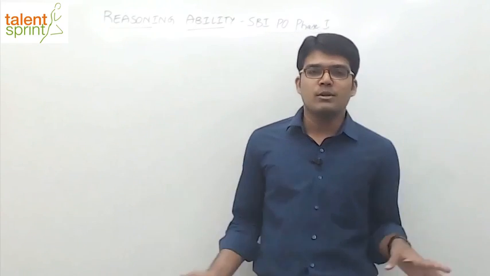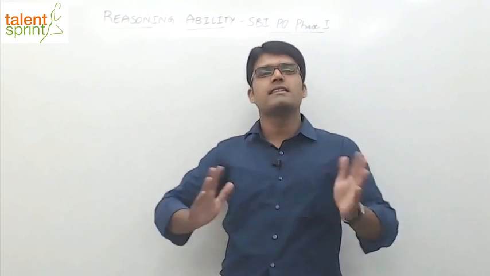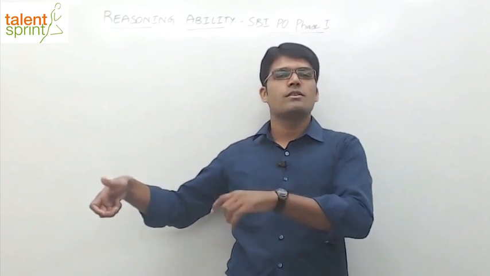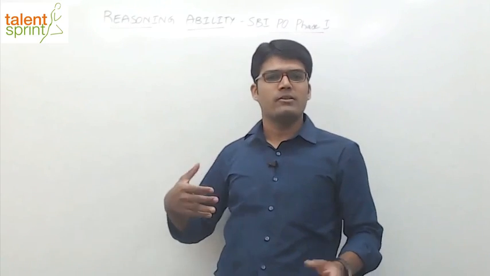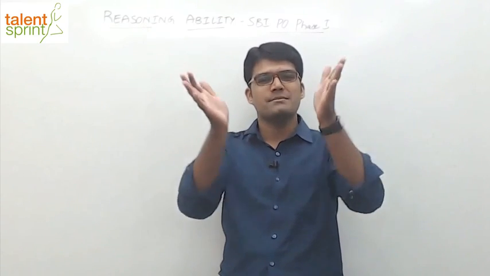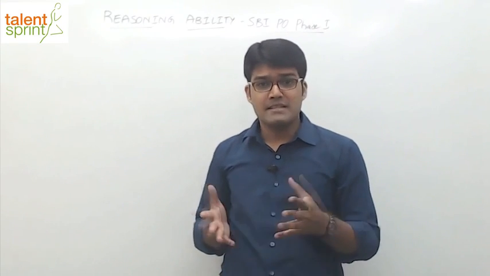Don't get scared by numbers. I'm sure I have scared you in the first session when I told you there are 20 lakh people who are going to apply for phase 1, only 40,000 will be called for phase 2, of which only 6,000 will be called for phase 3. Easily about 20-25 lakh students appear for the SBI PO exam. They have clearly mentioned that only 20 times the number of vacancies will be called for phase 2. So 20 lakhs becomes 40,000, becomes 6,000, becomes 2,000. This number is really scary, right?